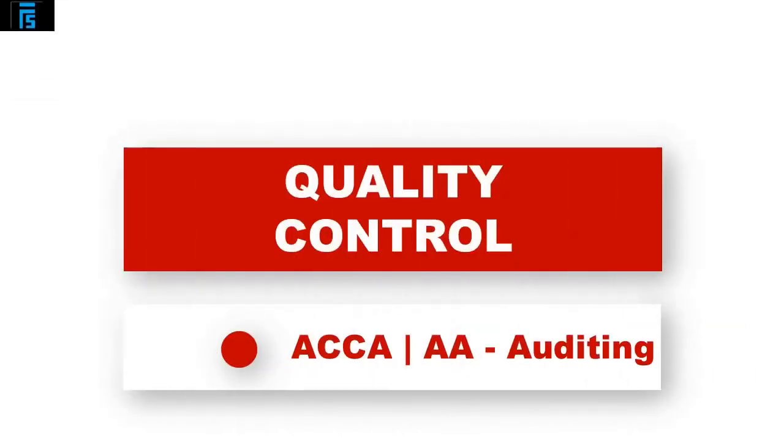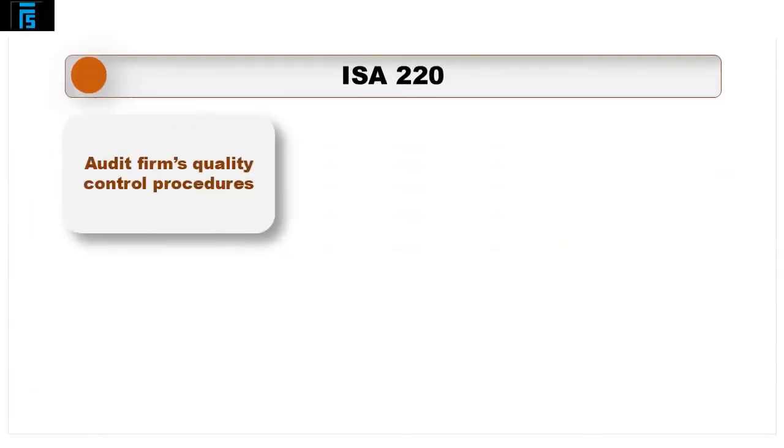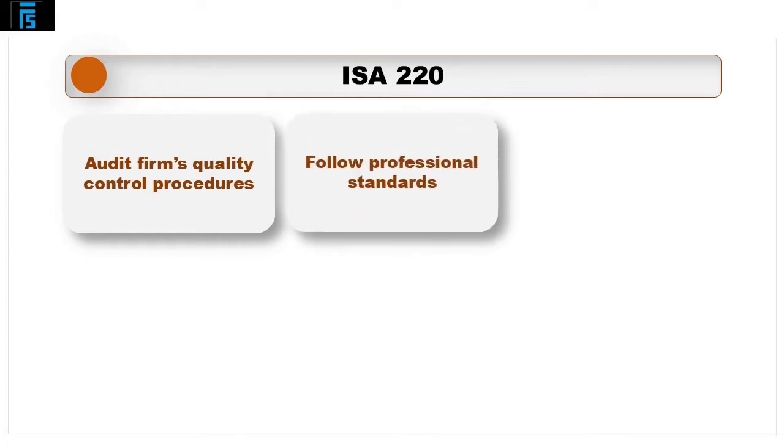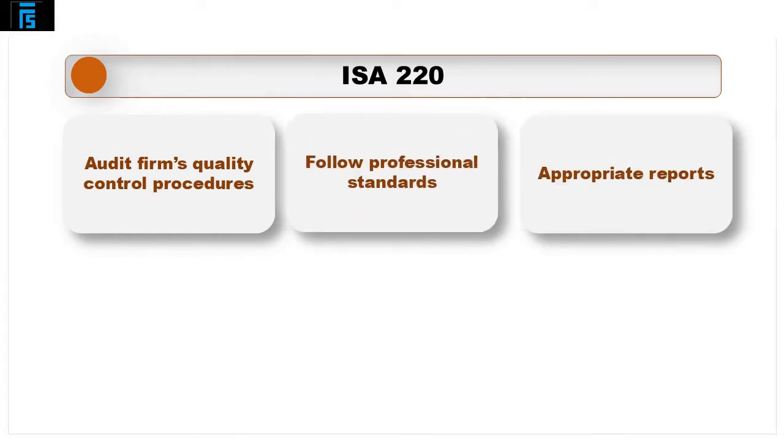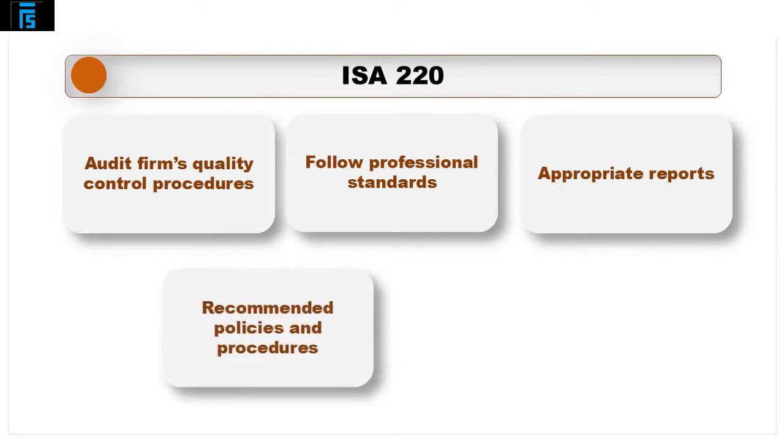This video is going to cover the topic of quality control. This relates directly to the auditing standard ISQC 220, Quality Control for an Audit of Financial Statements. This auditing standard focuses on the audit firm's own quality control procedures. An audit firm has an obligation to ensure they follow professional standards and that their reports are appropriate for the client's requirements. For this to happen, the standard gives a recommended set of policies and procedures that should be carried out.